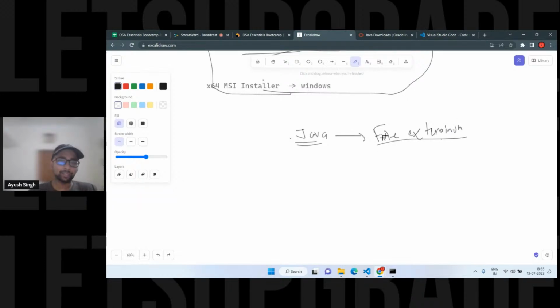Dot class is actually the bytecode. So file extensions are important because someone gets confused about dot class. This is actually for the bytecode. That's why I was saying I'm going to tell you all those things in between, with the code. This is the bytecode, you can say it can be run anywhere.